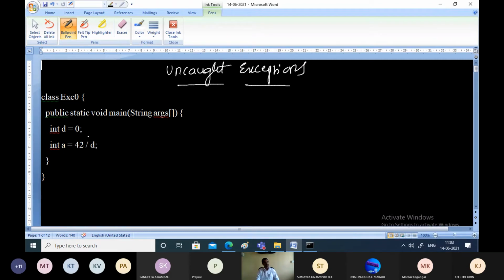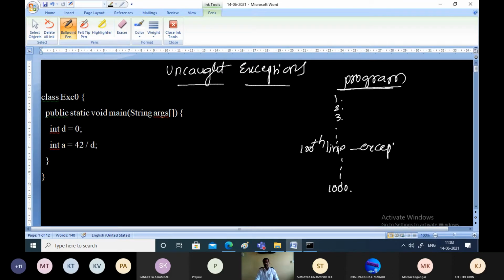This is a sample program which is taken to illustrate the exception. But before that, consider this sample Java program which has 1, 2, 3, and so on up to 1000 lines of code. Assume at the 100th line there is an exception or error.